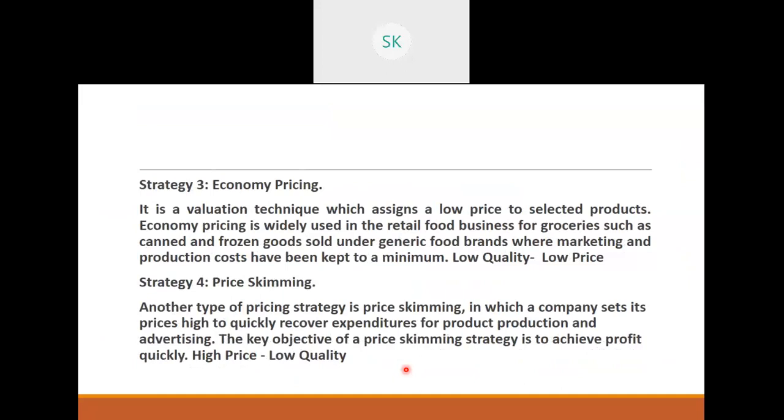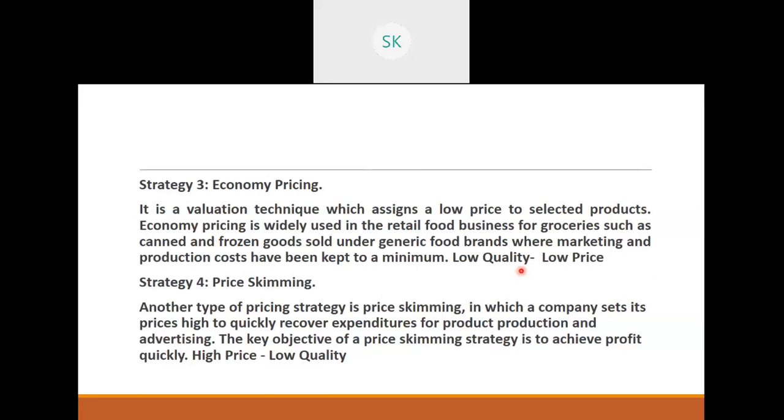Next is economy pricing. This is the third strategy. It's a valuation technique which assigns a low price to selected products. Economy pricing is widely used in the retail food business for groceries such as canned and frozen goods sold under generic food brands, where marketing and production costs are kept to a minimum. So here they use low quality and low price. They don't mind selling at a very low price because their production costs are very low. They don't put too much overhead cost into the production.